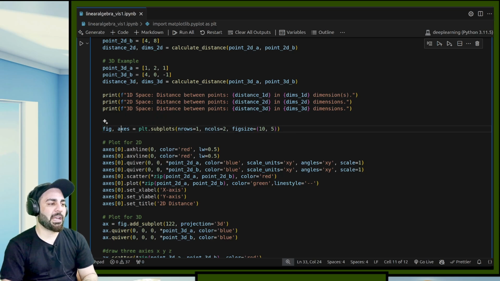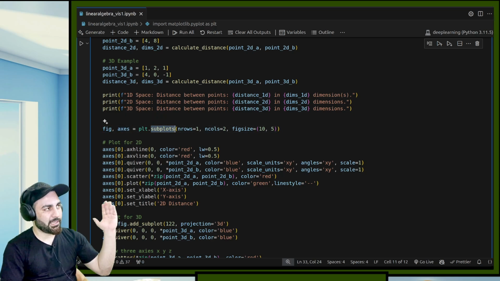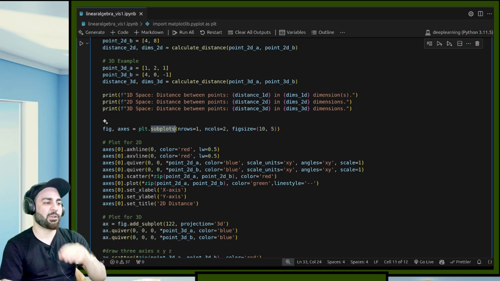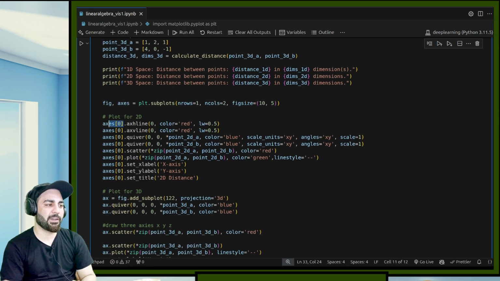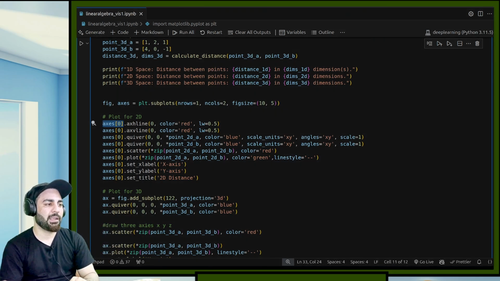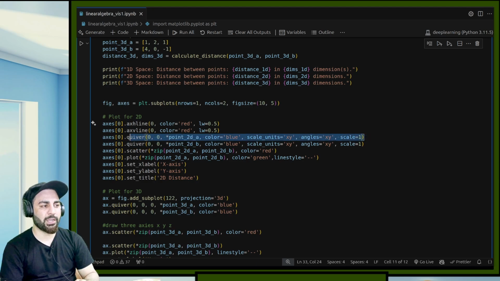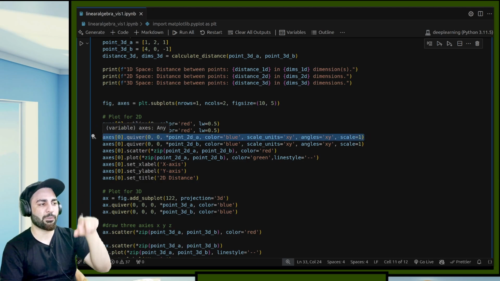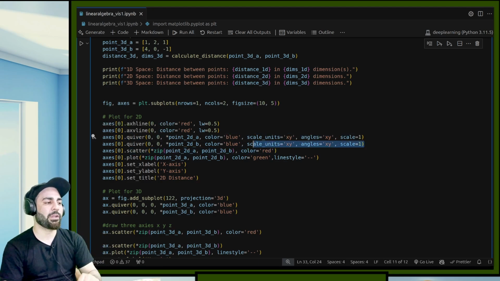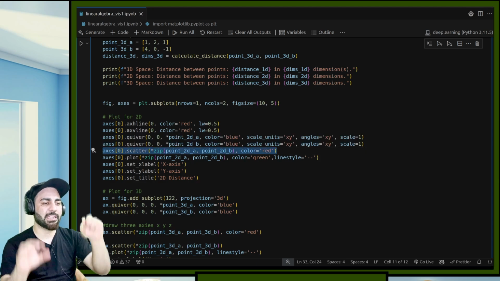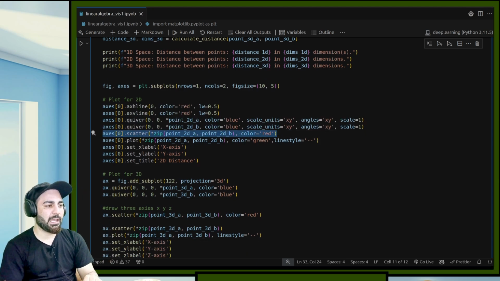So here is the figure and axis, and I'm having these plots. I want to create 1 by 2, that is, 1 row and 2 columns, and this is my figure size. Now, selecting the first axis in that figure, I'm adding the horizontal line and the vertical line. Now I am first joining these points. So I'm showing this as a vector, let's suppose point 1, and this is point A and point B. These are 2 vectors. Now I am adding a scatter plot. By scatter I mean I just highlight these 2 points, and then I am adding a plot, and these 2 points are basically connected by these dashed lines.